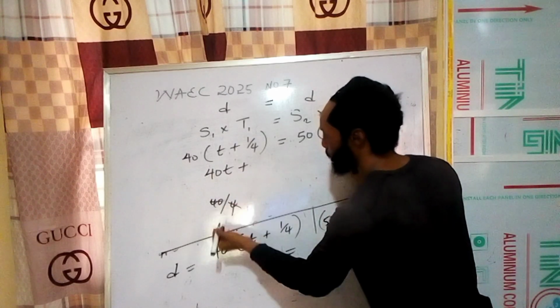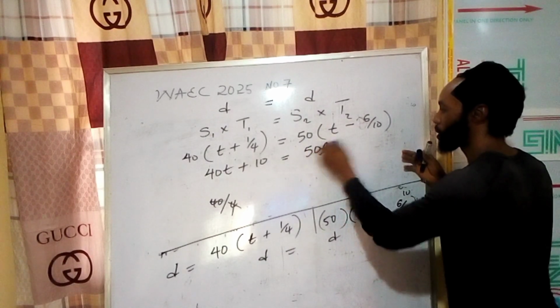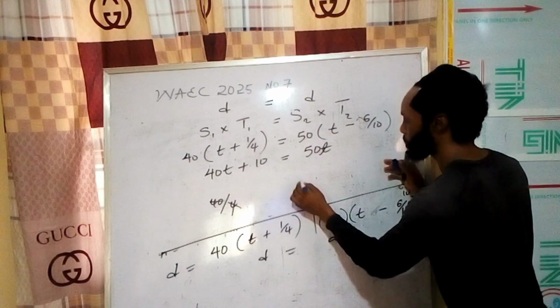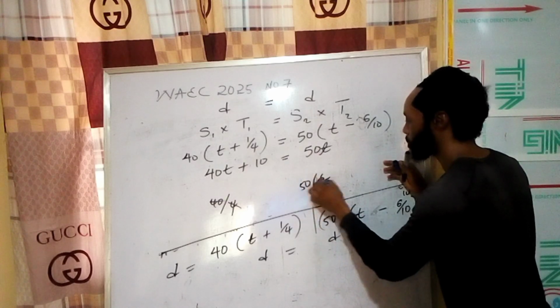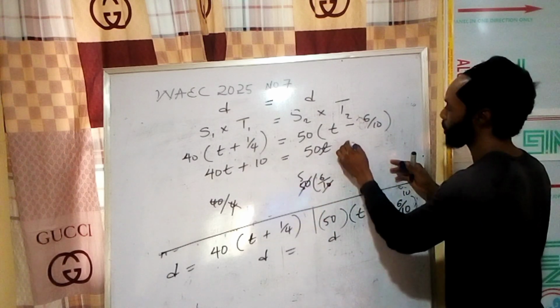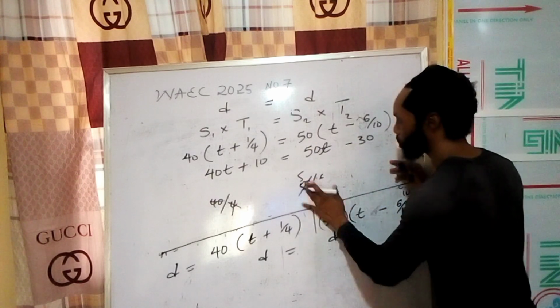40/4, if you cut, you get 10. If you do this, you get what? 50t. If you multiply this, 10 cancels, we have what? 5. Let me do it. 50 times 6/10. If this cancels, we have 5. 5 times 6 is what? 30. So we have minus 30. So that's what we have here.